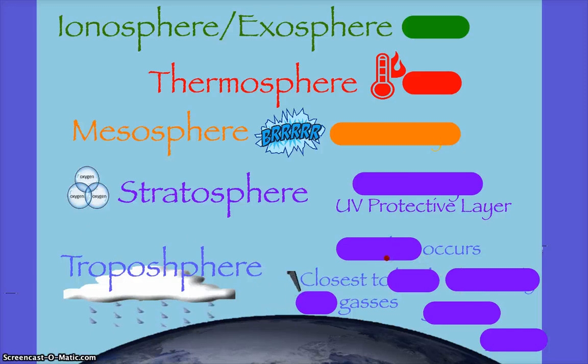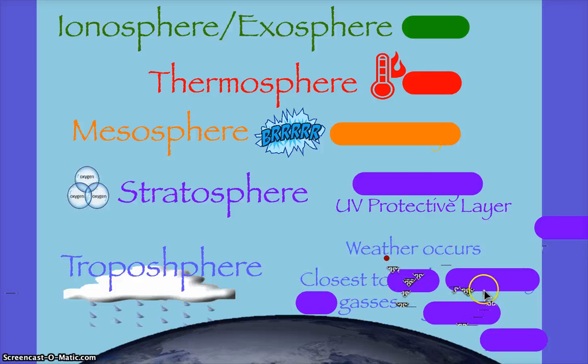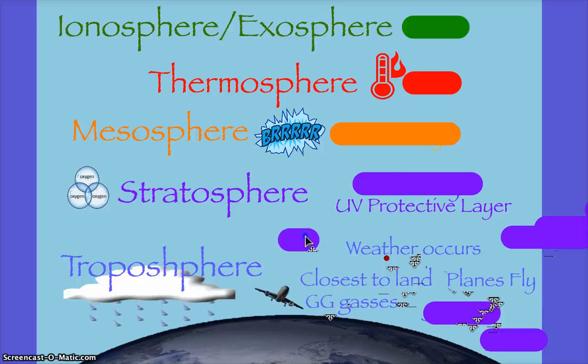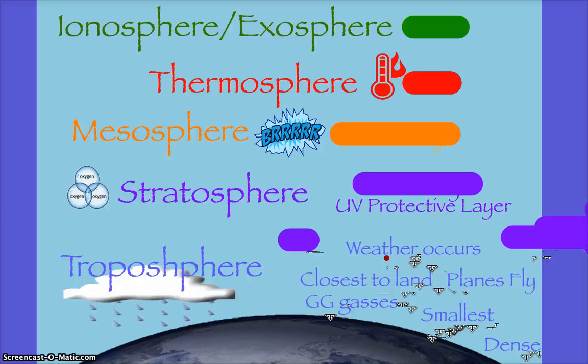Good. What else happens in the troposphere? Where planes fly. It's closest to land. Every gas that we talk about in this class primarily is in the troposphere, making it the most dense because it's packed with gases. We know it's 78% nitrogen, 21% oxygen, and then we have greenhouse gases, and it's the smallest. So it's packed with gases,